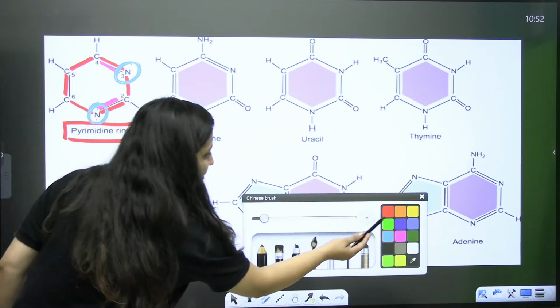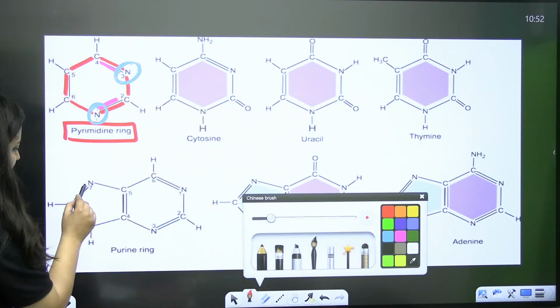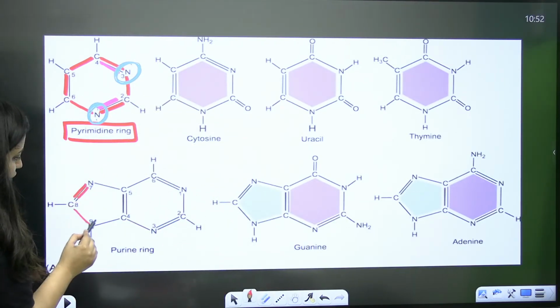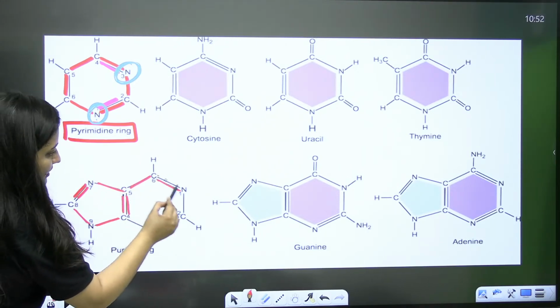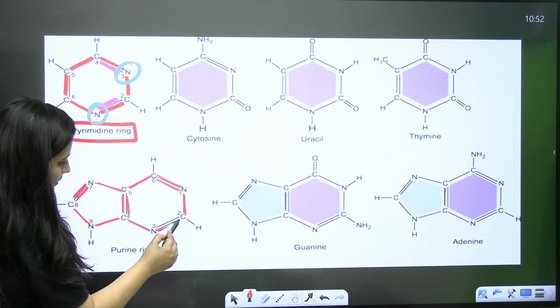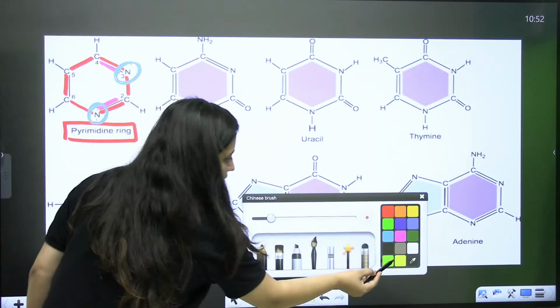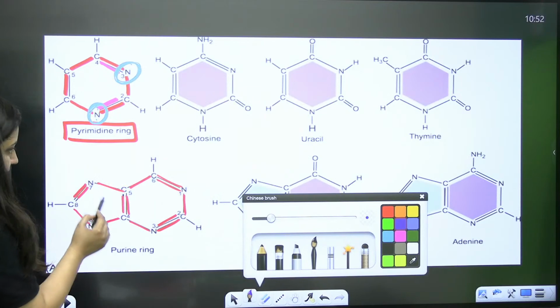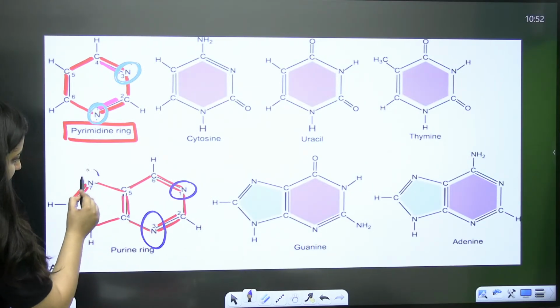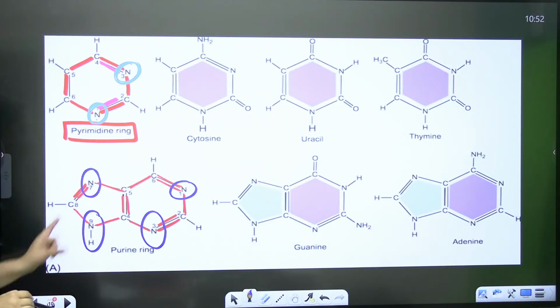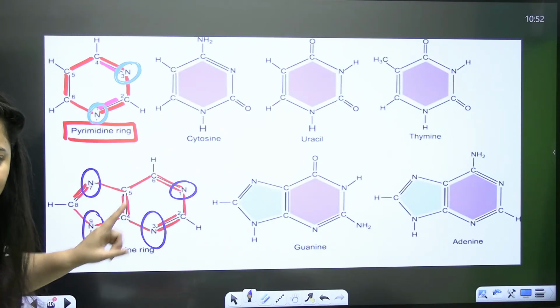Now, when it is a purine, as I said, it is your 9-membered ring. So see this. Nitrogen at 1, 3, 7, 9. So in this ring, at 4 places nitrogen is there.